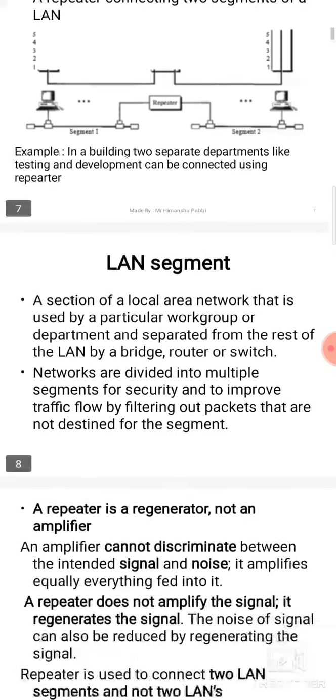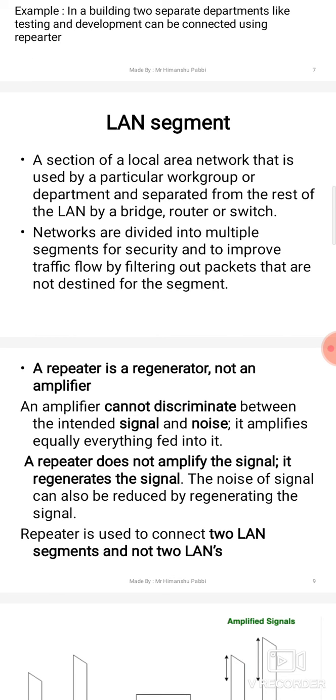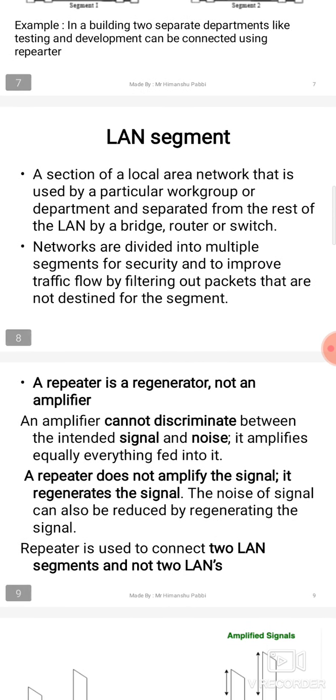Moving next. Next is the definition of LAN segment. A LAN segment is a section of local area network that is used by a particular work group or department and separated from the rest of the LANs. As we have seen in the example, there are two different departments, testing and development. The computers in two different departments can communicate with each other using LAN segments, using repeater. Please remember this point.